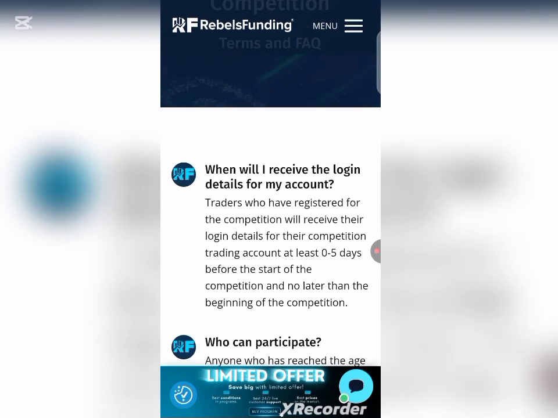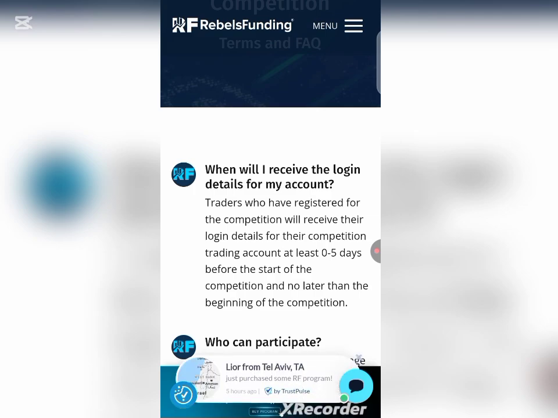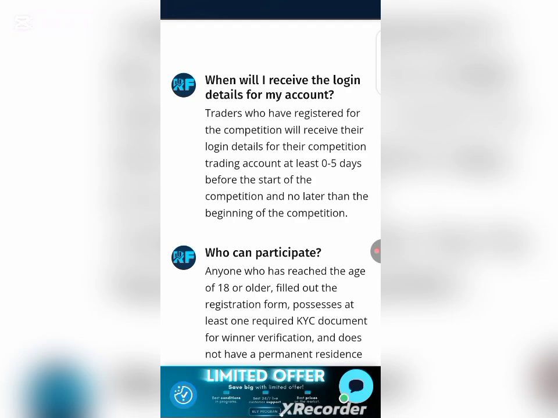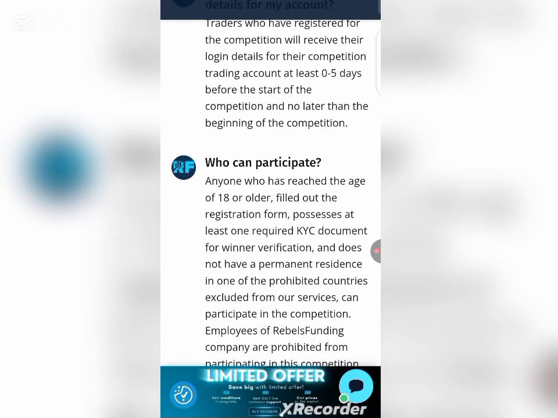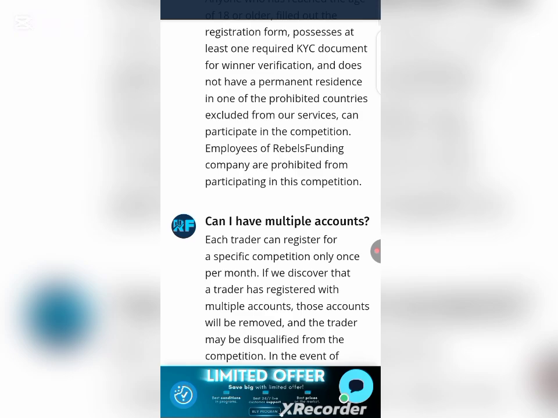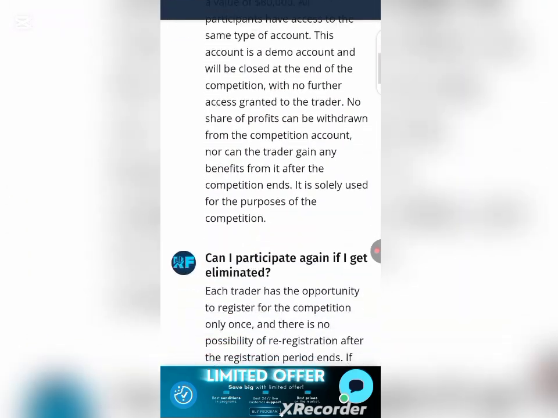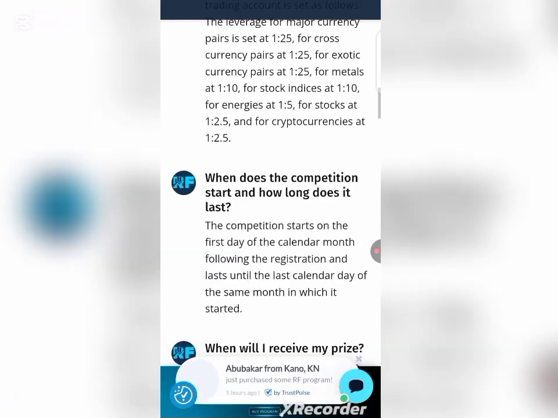So, when will I receive the login details for my account? Traders who have registered for the competition will receive their login details for their competition trading account within 0 to 5 days. So if you don't receive the account details the moment you are done registering, within the 5 days you should be able to get it. And who can participate? As you can see, someone who is 18 years old or older can get it. All right, so now let's go to the major terms and conditions.